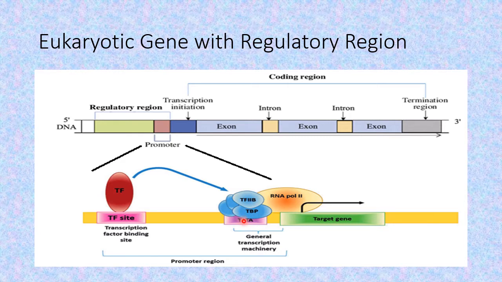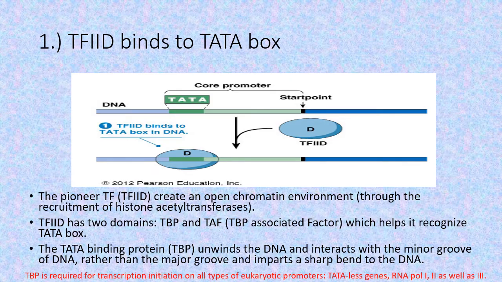But in eukaryotes, there are many transcription factors, many proteins which help in binding of this RNA polymerase to the promoter sequence. So we will deal with all these proteins and see how sequentially they bind to the promoter and help the binding of RNA polymerase II.